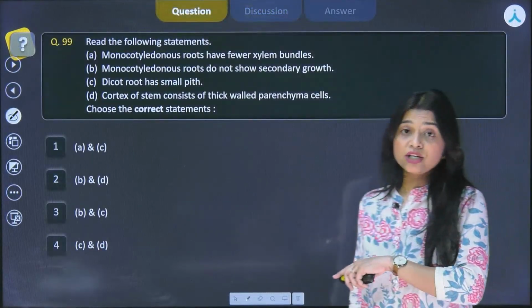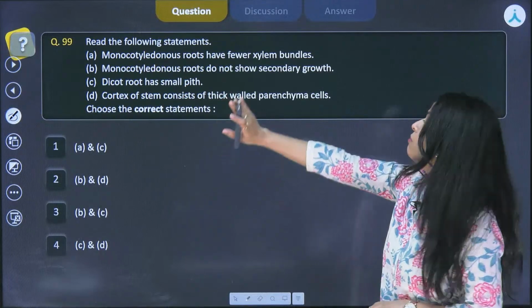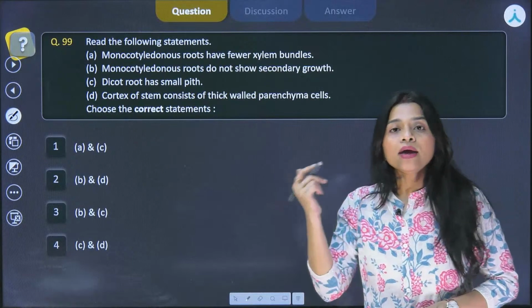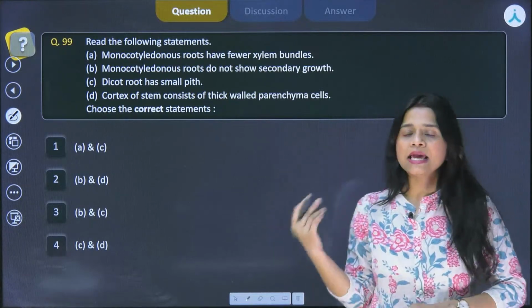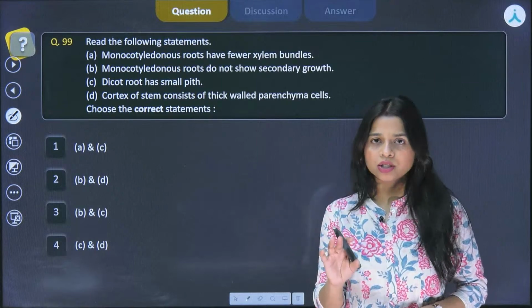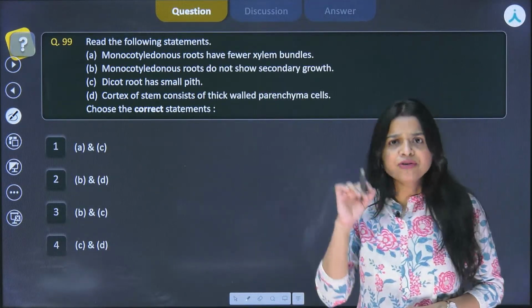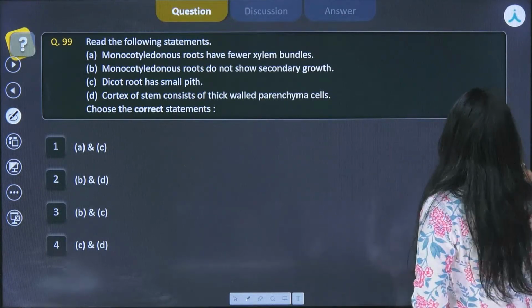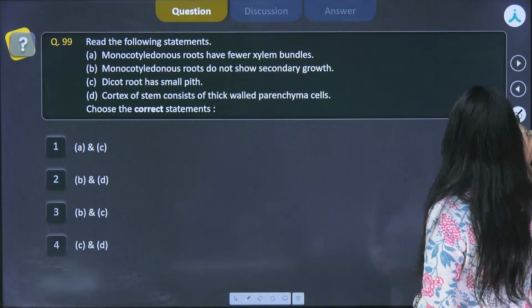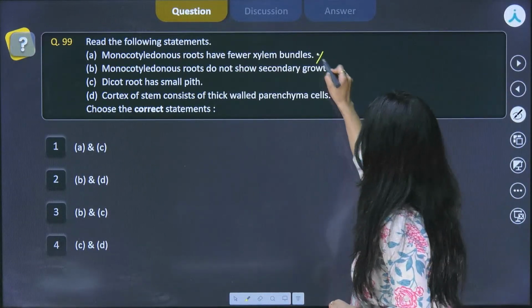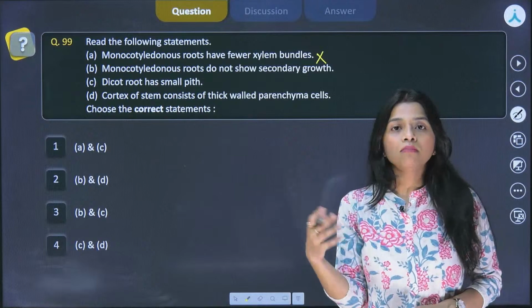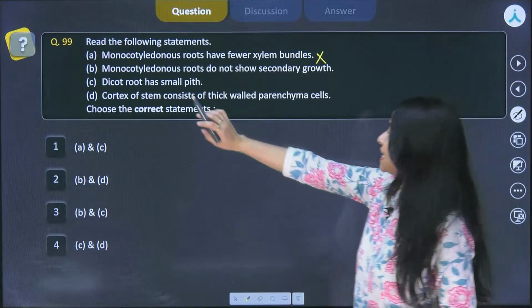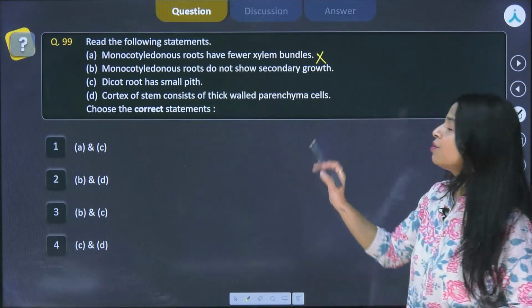Now coming back to the question, the first statement says monocotyledonous roots have fewer xylem bundles. Okay, over here we are simply seeking whether the difference is true or not. So do monocot roots have fewer xylem bundles? No, they have more xylem bundles. So the first statement is not true. The first statement is incorrect because monocot roots have more xylem bundles, more than 6, as compared to the dicot roots. Secondly, monocot roots do not show secondary growth.